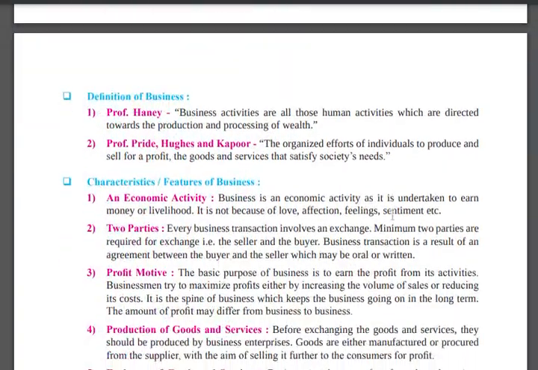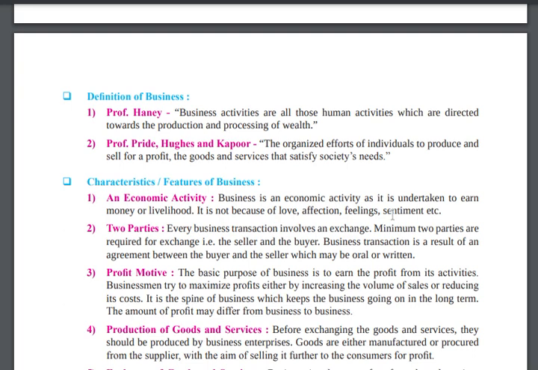Clear? The definition of a business is given. According to Professor Haney, business activities are all those human activities which are directed towards the production or processing of wealth. So Professor Haney gives the complete definition: business is a kind of activity directed towards the production and processing of wealth, producing goods or processing wealth.